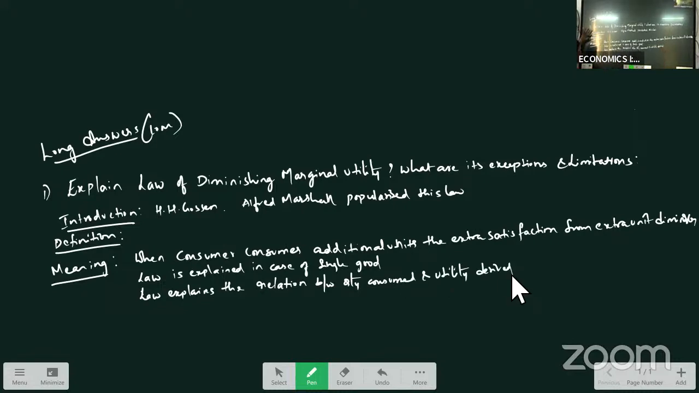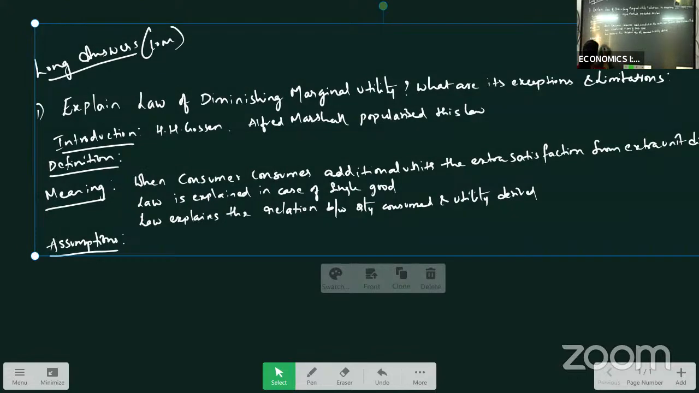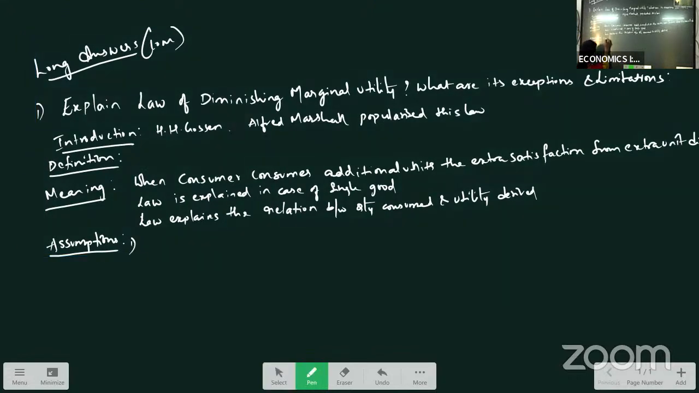Okay, so you will write in this way. First, you will write the introduction of the law, who explained this law, then the definition, the additional benefit, which is given by Alfred Marshall. Then you will write down the meaning. After meaning, you will write down the assumptions. What are the assumptions of law of diminishing marginal utility? Any 8 points you write down, that is enough.